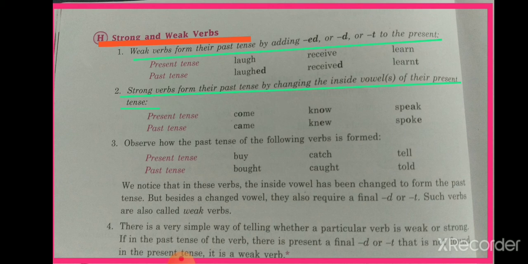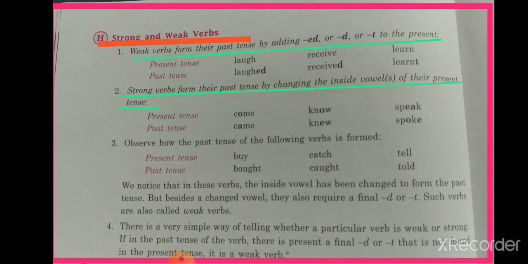Weak verbs form their past tense by adding ed or d or t to the present. Means if these endings are added to the present tense to form the past tense of a verb, then it is known as a weak verb. Like laugh, laughed.